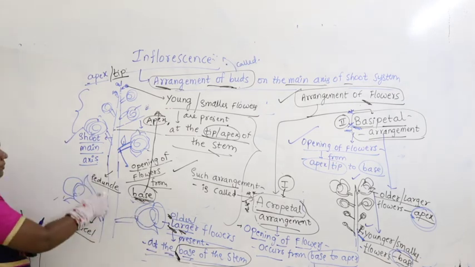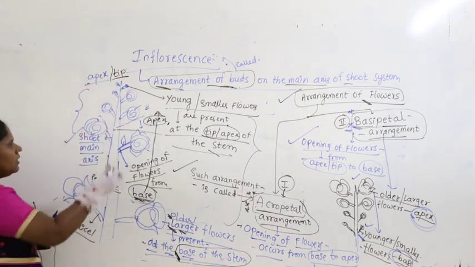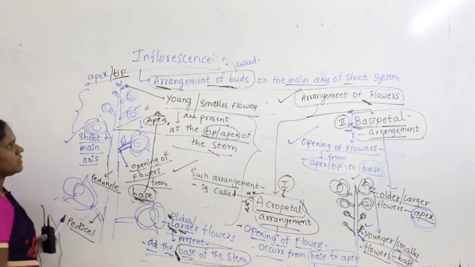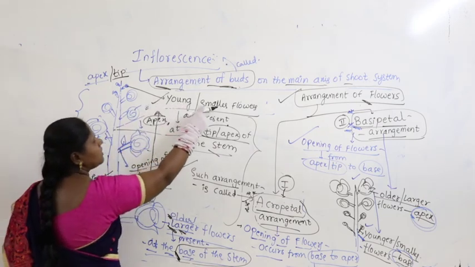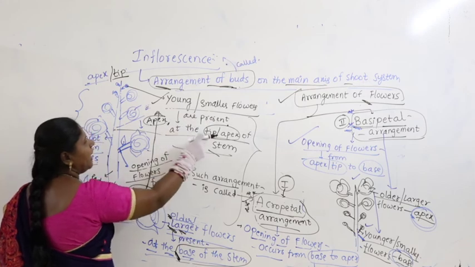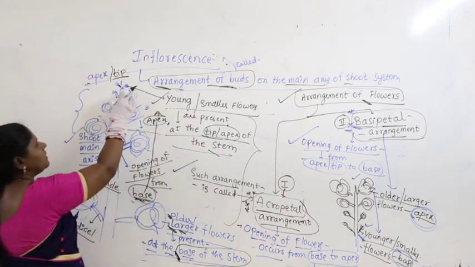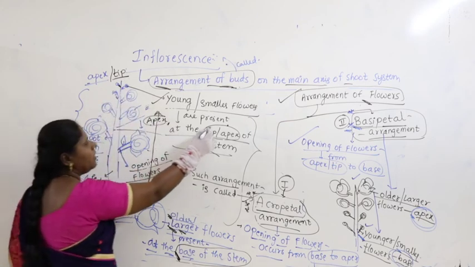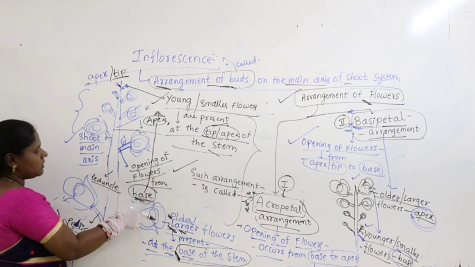Now, if you go from base to apex, you can see flowers in different sizes. Young or smaller flowers are present at the tip or apex of the stem. Then who will open first?